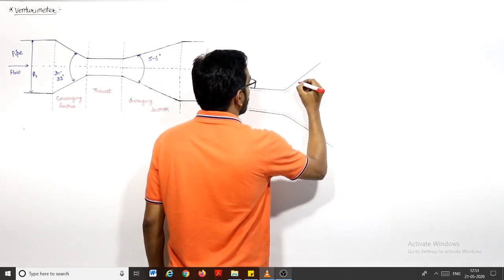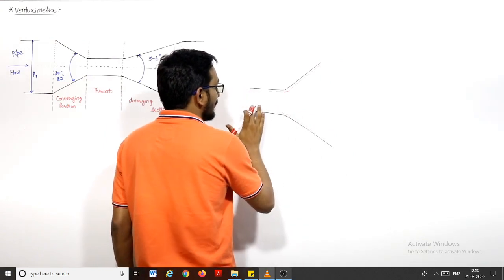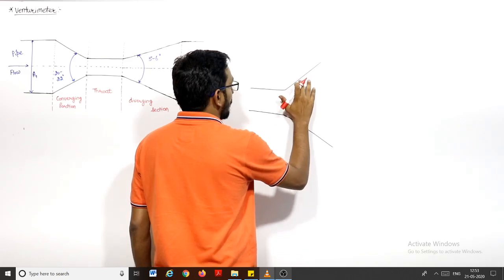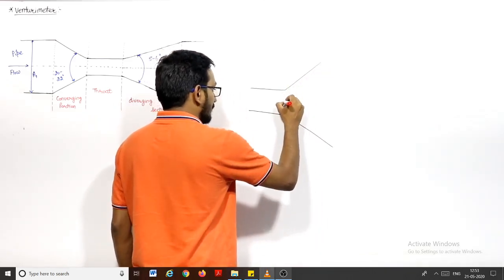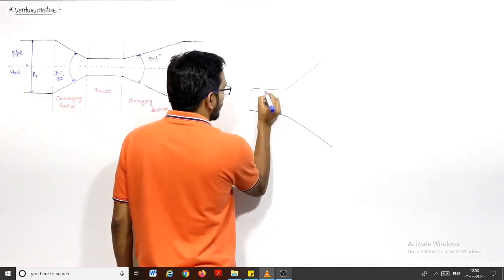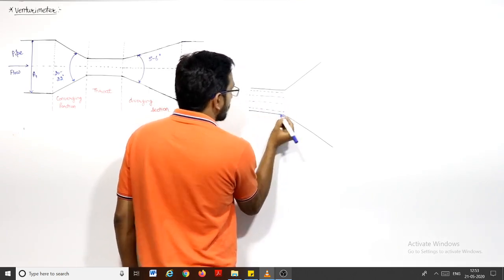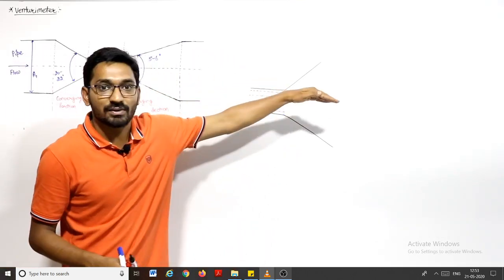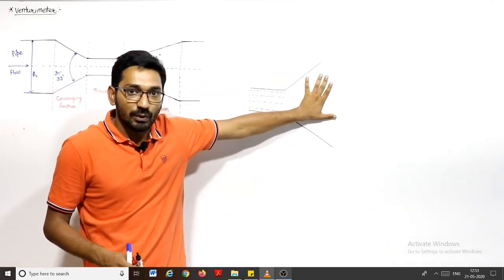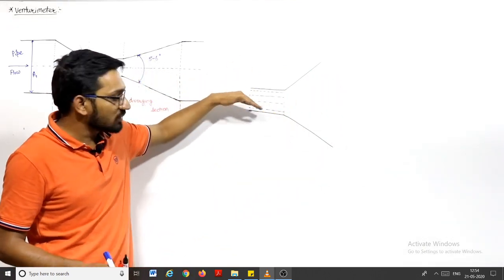We always want this. But what happens is, if I take some streamlines, let us say this is the section after the diverging section, and we take some streamlines, one, this is the second streamline. Just for discussion, we'll take only 4 streamlines. The fluid is flowing in this direction. Please pay attention. Here the fluid is there. Here there is no fluid. Up till now there is no fluid here. The fluid has started flowing from this end. Fluid is flowing in this streamline.